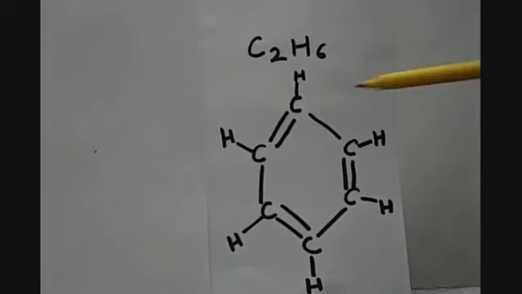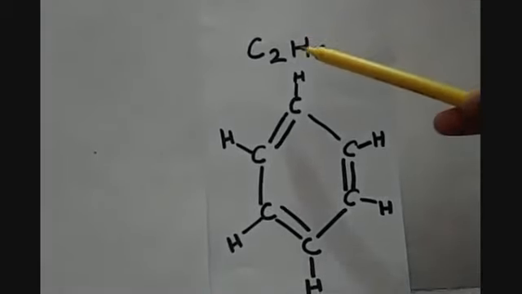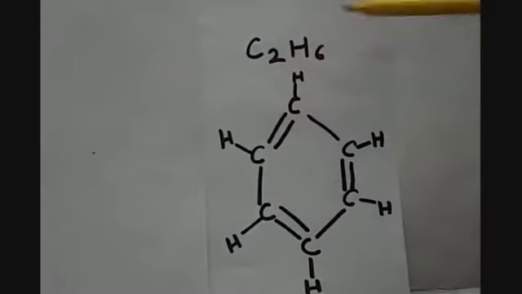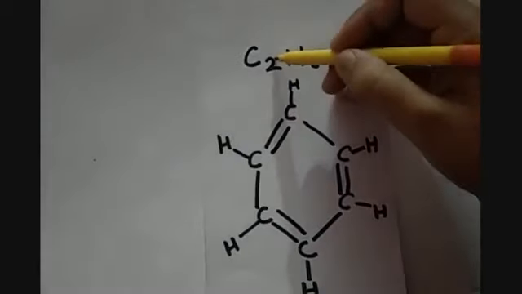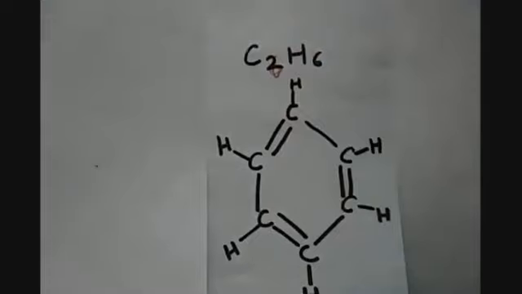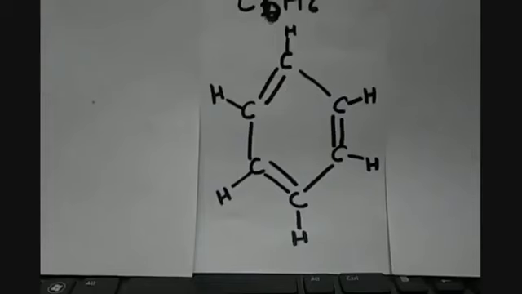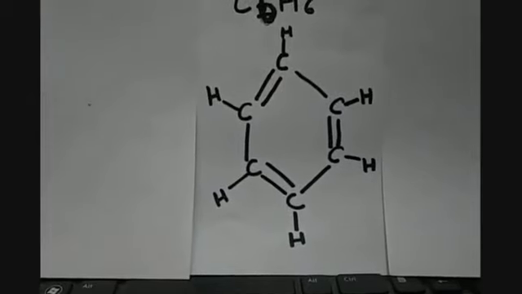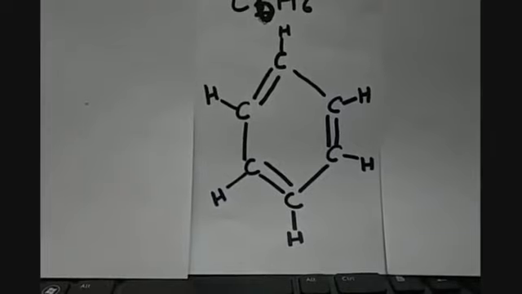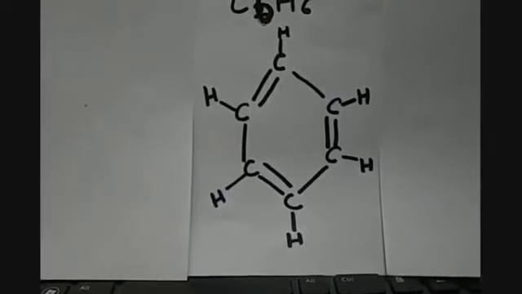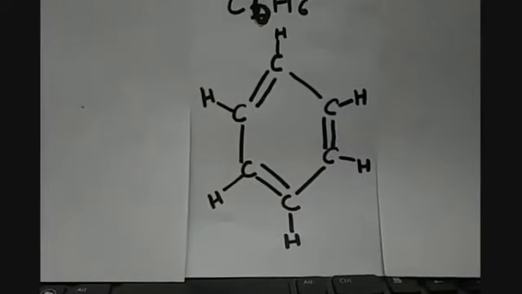Here you can see benzene, which has the formula C6H6. Having the chemical formula C6H6, 6 carbon atoms are arranged in such a way that they form a ring.